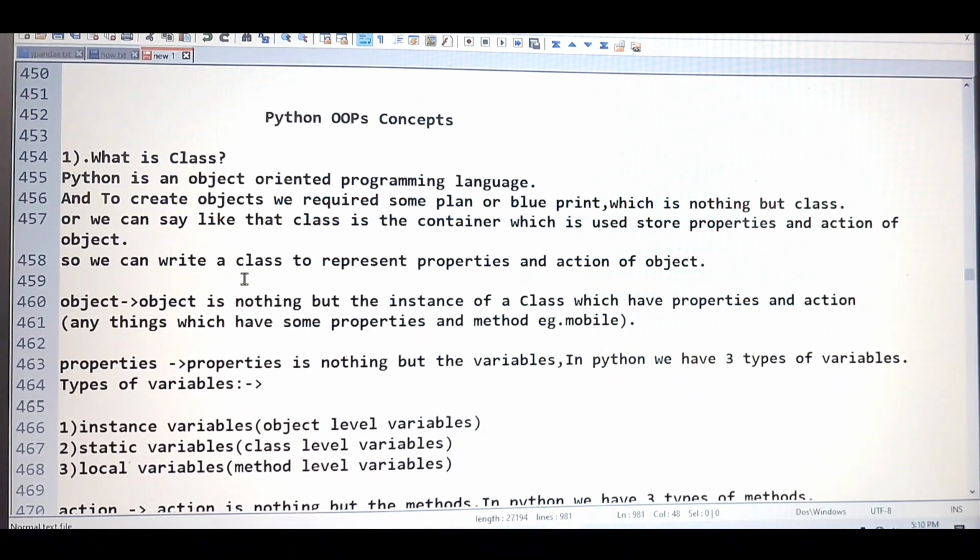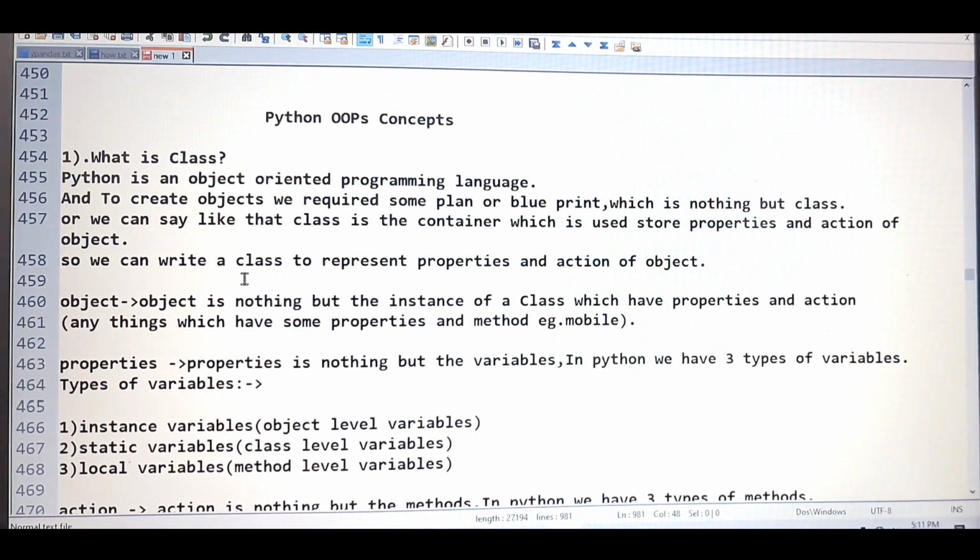And OOPS is nothing but the object-oriented programming system. So basically, it is nothing but one concept, or one way of writing the code. So we will see step by step. First we will start with the definition. In OOPS, the first thing that comes is: what is the class?